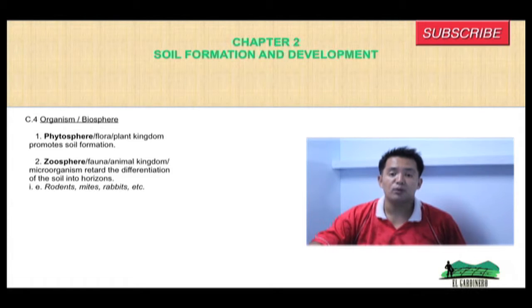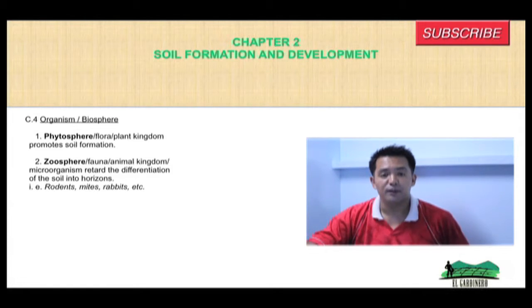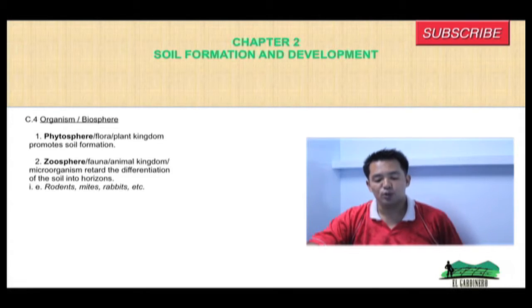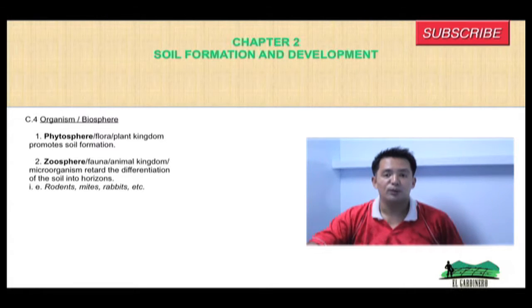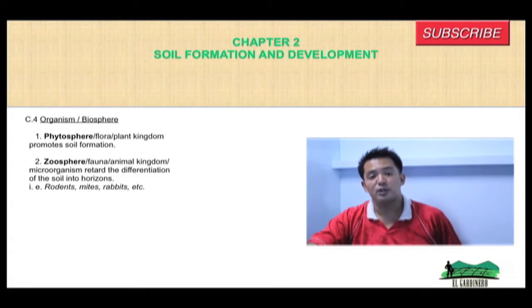The fourth factor of soil formation is the biosphere. Under biosphere, we have the phytosphere, which is the flora or the plant kingdom. And then the zoosphere, or the fauna or animal kingdom, contributes to the acceleration or retardation of soil formation.